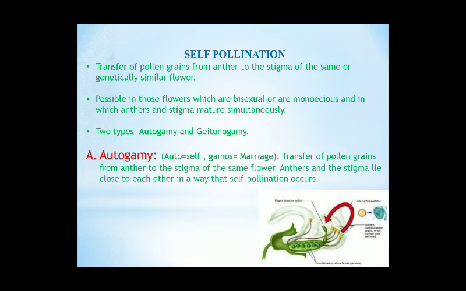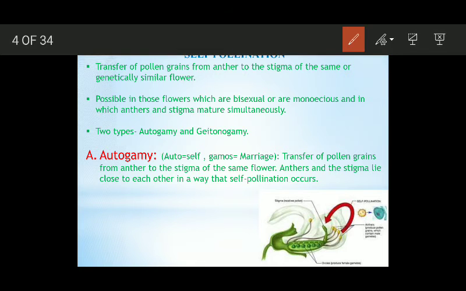So self-pollination means transfer of pollen grains from the anther to the stigma of the same flower or genetically similar flower. It means या तो एक ही फ्लावर में हो जाएगी पॉलिनेशन, या दो फ्लावर्स के बीच में हो जाएगी, लेकिन वो दो फ्लावर्स एक ही प्लांट पे होने चाहिए.